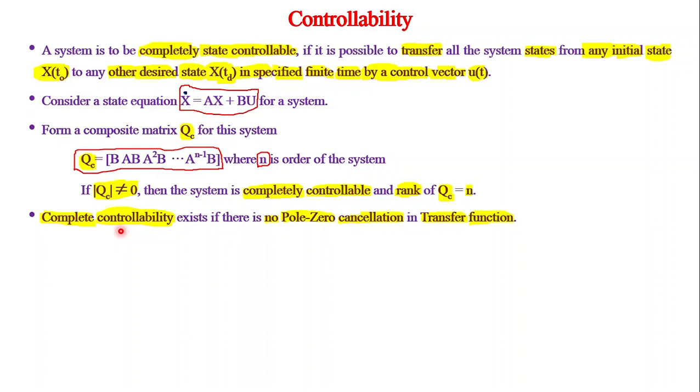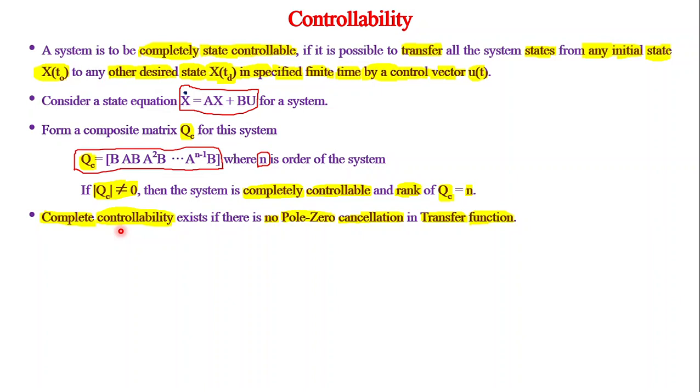That means let us assume that the system has got some poles and zeros. We know what are poles and zeros. If none of the poles cancels zeros, then definitely we can write the state model in such a way that the system is controllable.